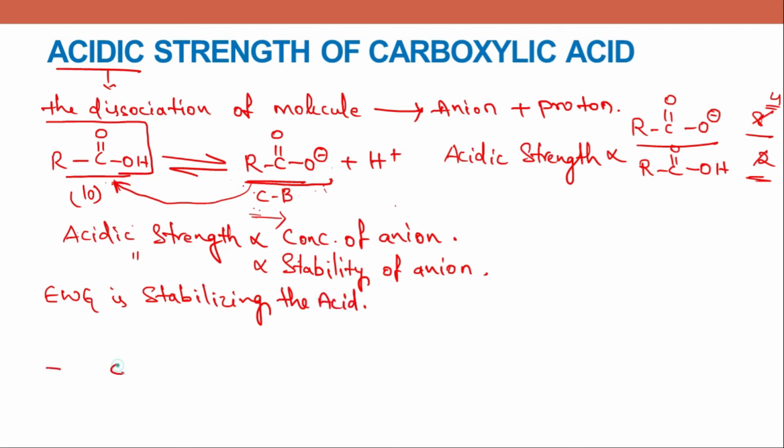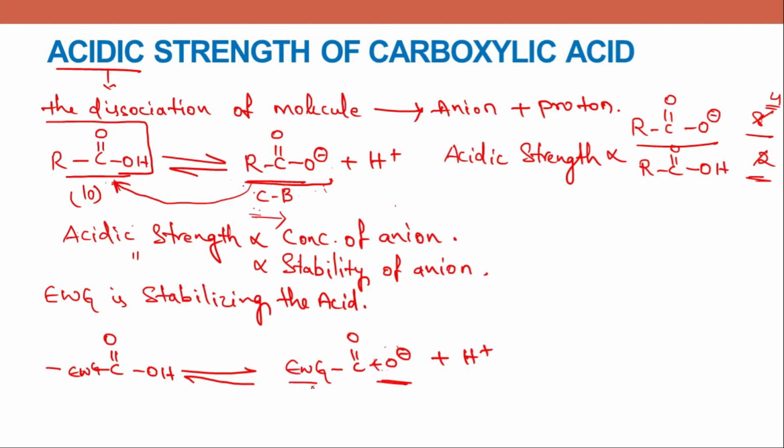Okay, we'll take carboxylic acid here. If it is attached to an electron withdrawing group, when this molecule is dissolved in water, this will dissociate into the respective anion and proton. Okay, now oxygen has gained a negative charge over it. To stabilize this negative charge, there has to be an electron withdrawing group because the movement of electrons will be towards the electron withdrawing group.